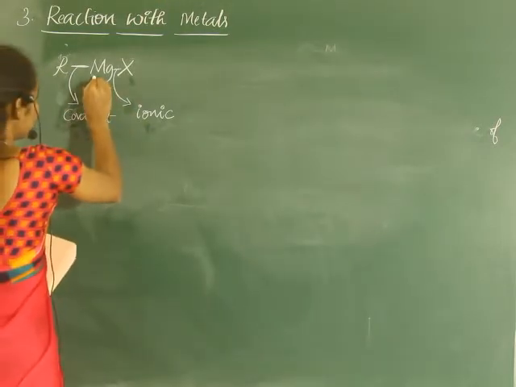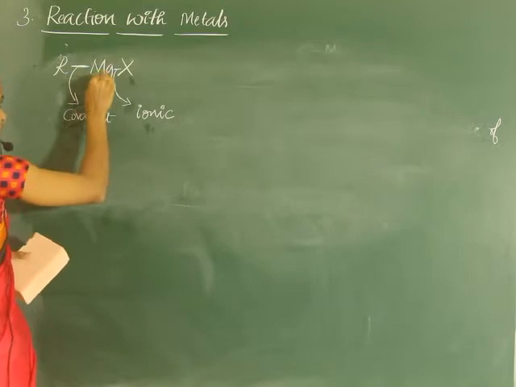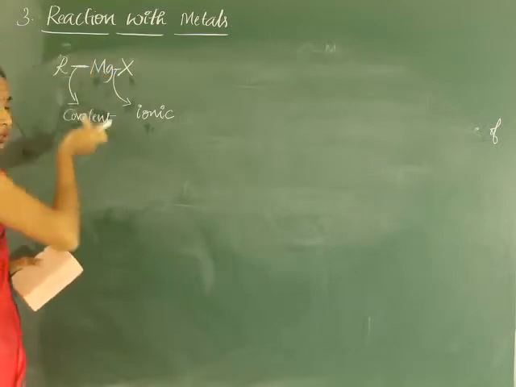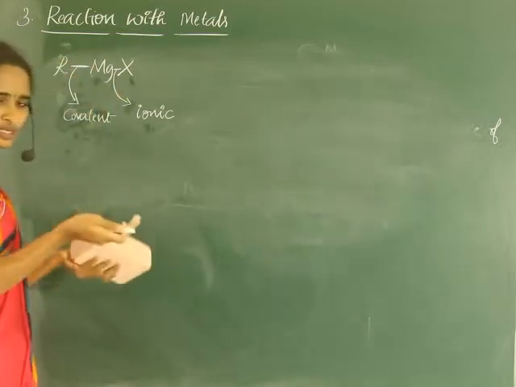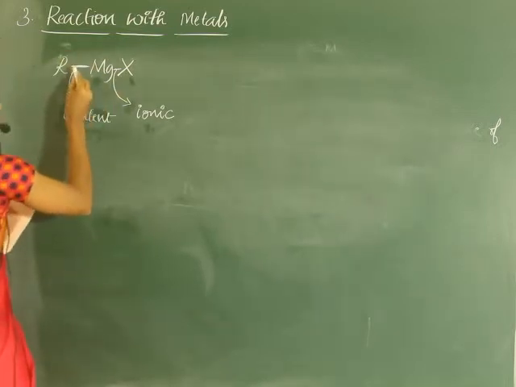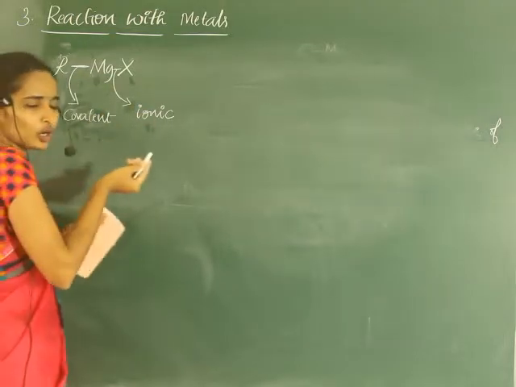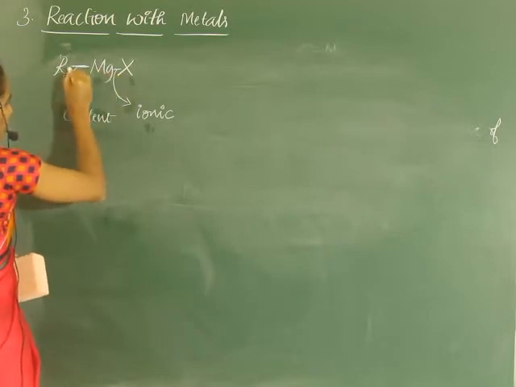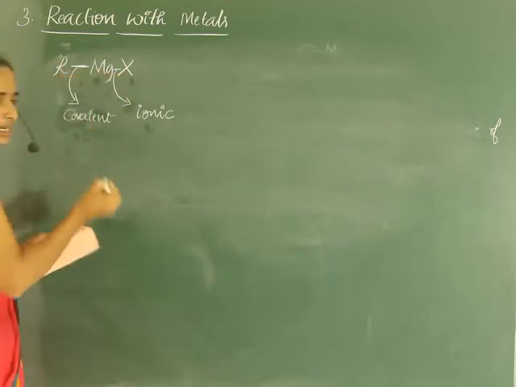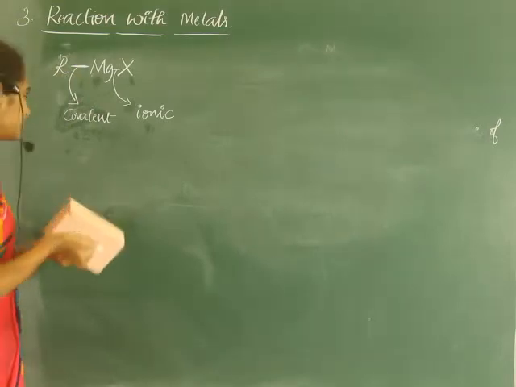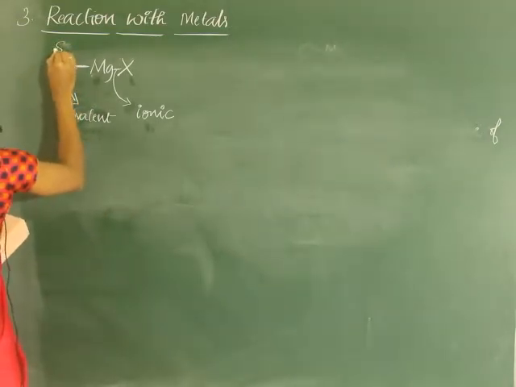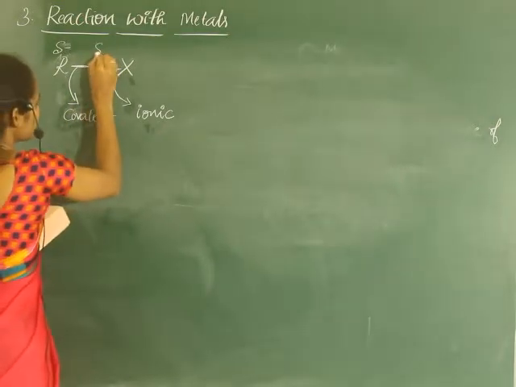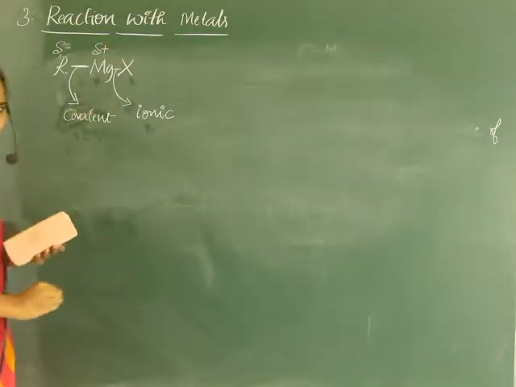So being highly electropositive, compared to this, carbon is electronegative. Compared to magnesium, obviously carbon is comparatively electronegative. Hence, carbon pulls electrons towards itself. Here, the R group containing carbon pulls electrons towards itself, and hence it gets a partial negative charge, and electropositive magnesium gets a partial positive charge.